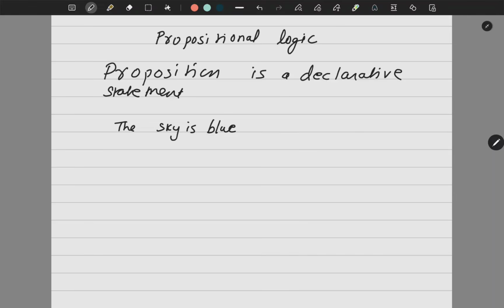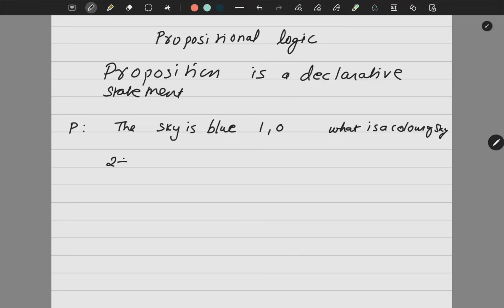So I will say yes, it is a declarative sentence which has the answer yes or no, or in maths we say 1 and 0. So it is usually represented by a small letter. Now if I say what is the color of sky? It is not a proposition because it is not a declarative sentence.